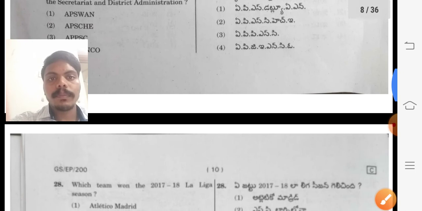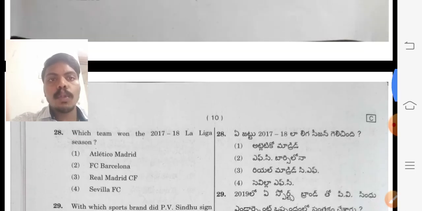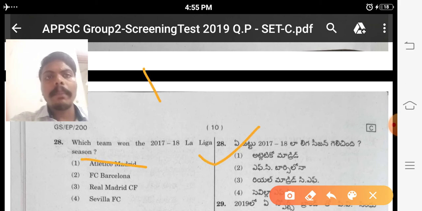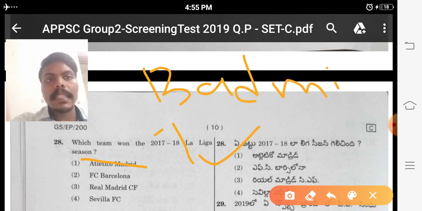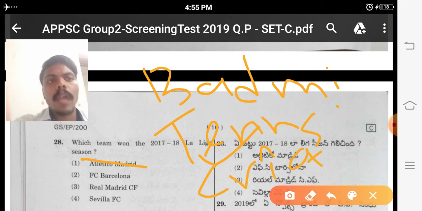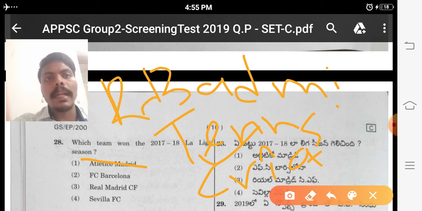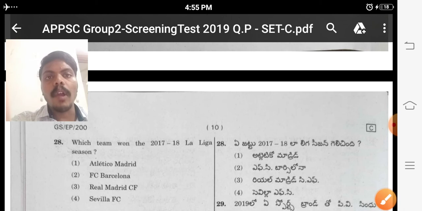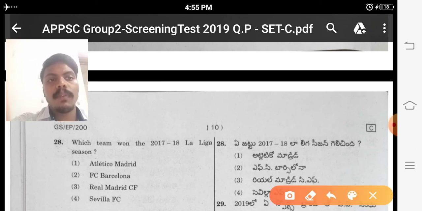Next one. Which one is the 2017 and 18 La Liga season winner? We have to see some seasons, some badminton seasons, some tennis seasons. Everyone is following cricket. Apart from that, we have to follow some races also, Hamilton's, some good races also there. We have to follow that. After following those seasons only, we will answer this question. For this, FC Barcelona is the answer.